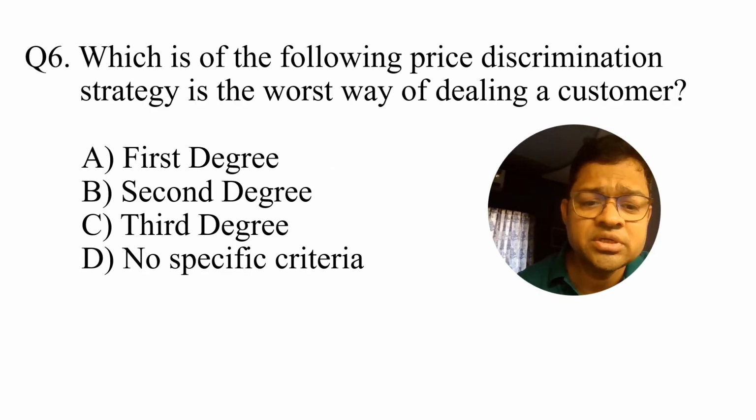The next question is, which of the following price discrimination strategies is the worst way of dealing with a customer? First degree, second degree, third degree, or no specific criteria? Hopefully you have remembered that in the first degree, the seller already knows what consumer surplus is in the pocket of the consumer.